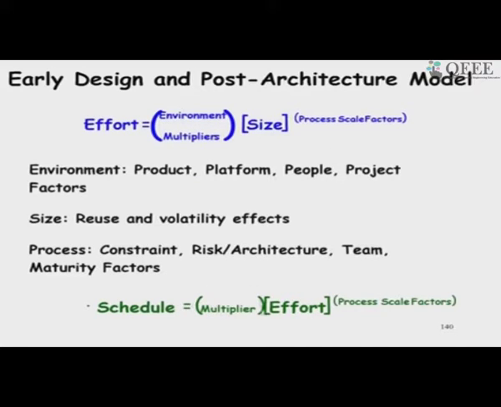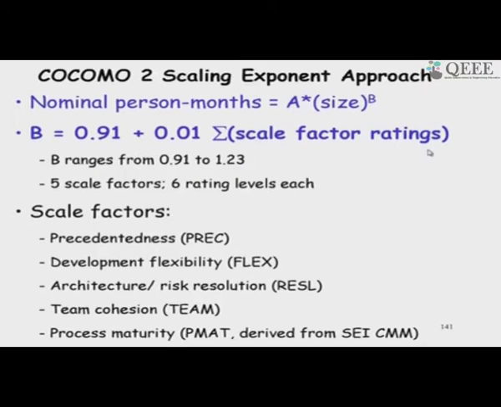And then the schedule is again the effort to the power of the scale factor, and then there are multipliers. As I was saying, the exponent b, we do not just consider the scale factors directly, but we have this expression: 0.91 plus 0.01 into sigma of the scale factor ratings. So, b can range, depending on whether it is 0, in that case it will be 0.91.